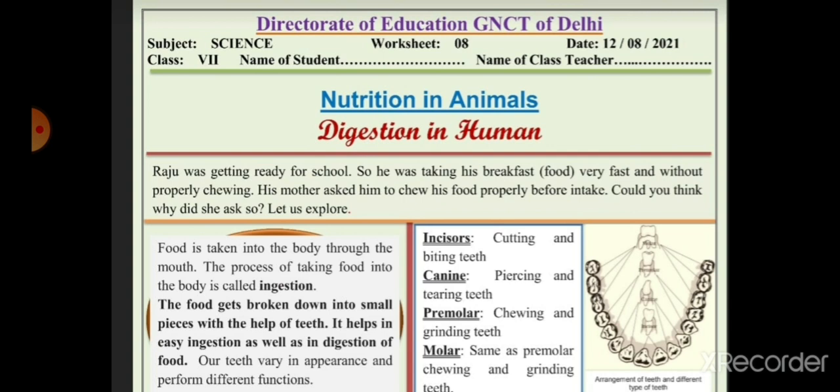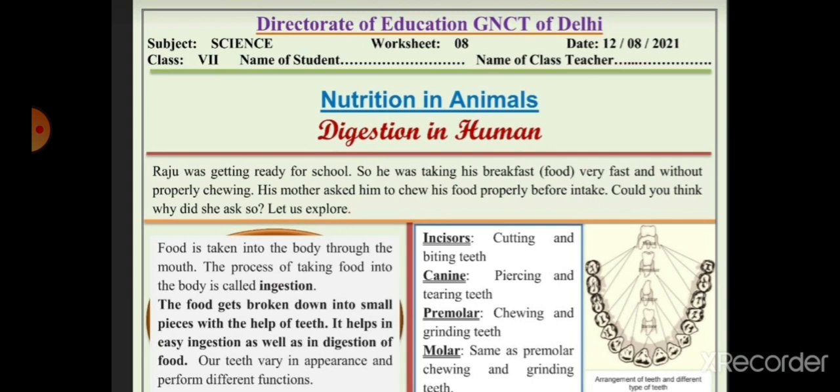In this worksheet we are talking about digestion in humans, and we will discuss what is ingestion and what are the organs in the mouth cavity which help in digestion. So first we will take ingestion.